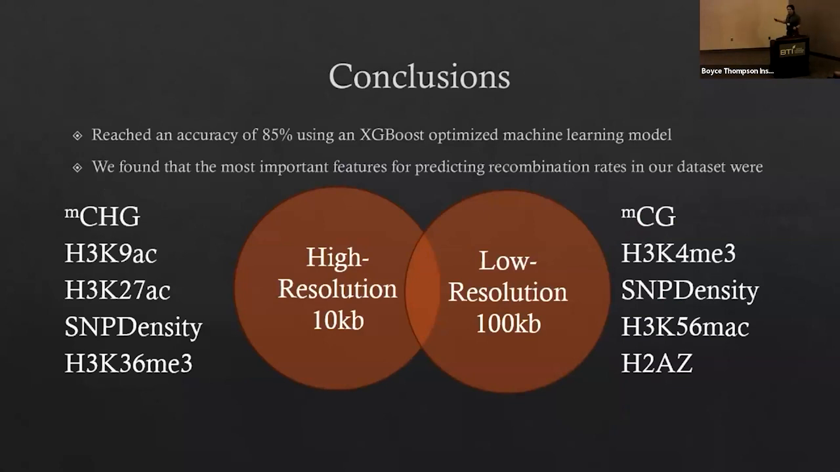And as you can see, there's something in the middle that combines these two, SNP density. That's going to tell us whenever we want to change our resolution from maybe higher 10 kb or lower than 100 kb, we know that SNP density will probably be one of the features that stays concurrent throughout that.